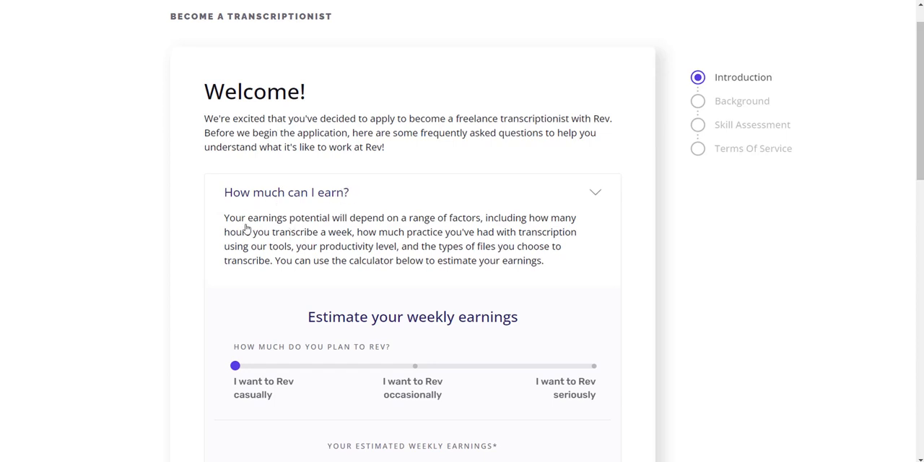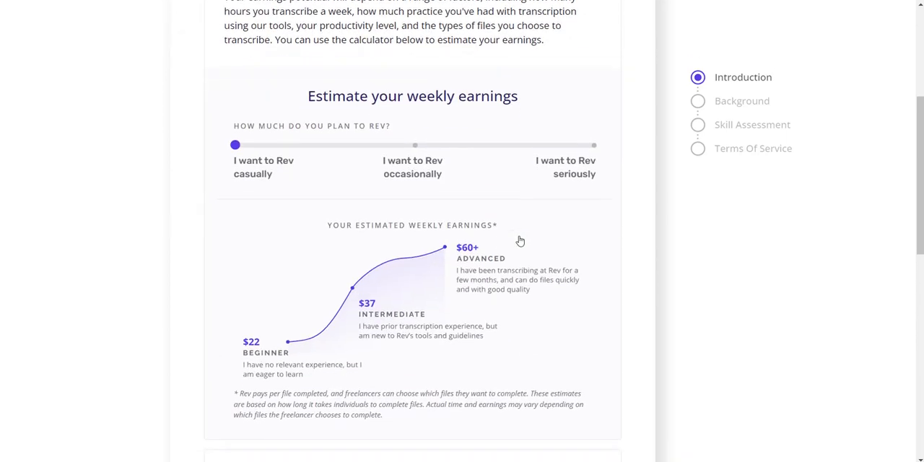How much can I earn? Your earning potential will depend on a range of factors, including how many hours you transcribe a week, how much practice you've had with transcription, and so on. Okay, and then the list goes on. So you have beginner $22, intermediate $37, and then advanced $60+.